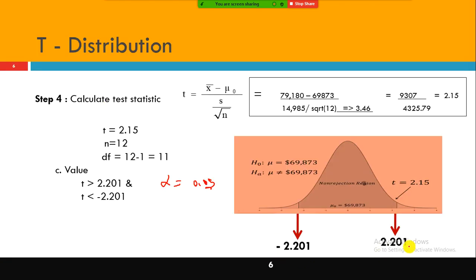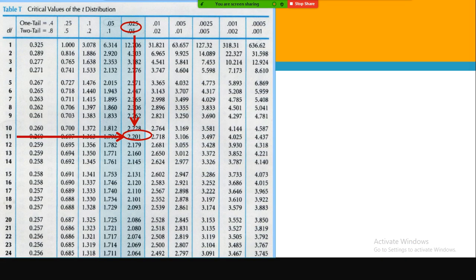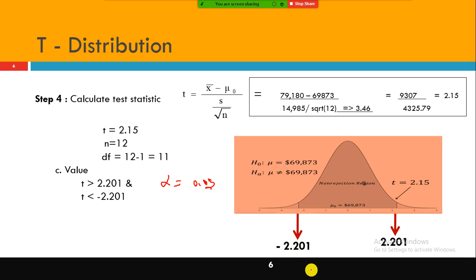So this is how you need to get the critical value. If you are taking one tail, it will be 0.025, and two tail is 0.05. Look here, it is given very correctly. In our case, we are conducting a two tail test, right? Look here, two tail.